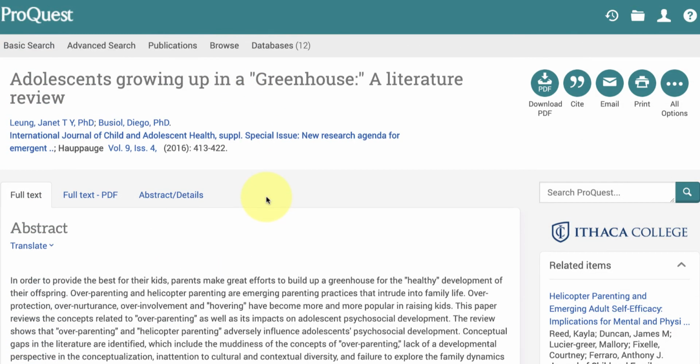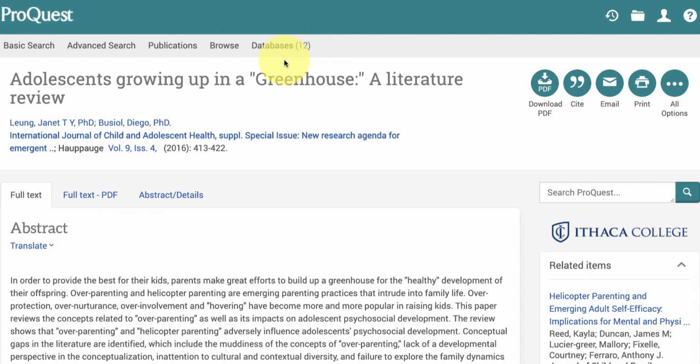Now, one thing that you must not do, which will get you into lots of trouble later on when you are having to write up your summaries for these articles, is you do not want to just save the link or bookmark it. The library does break these links, and so if you just copied and pasted the link, in a week or two, you'll click on that link and you'll get a blank page, basically.